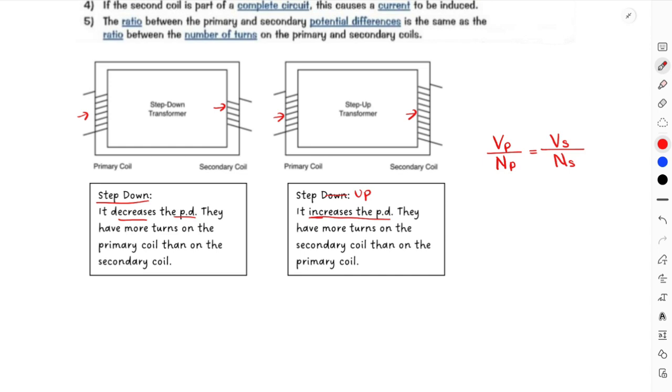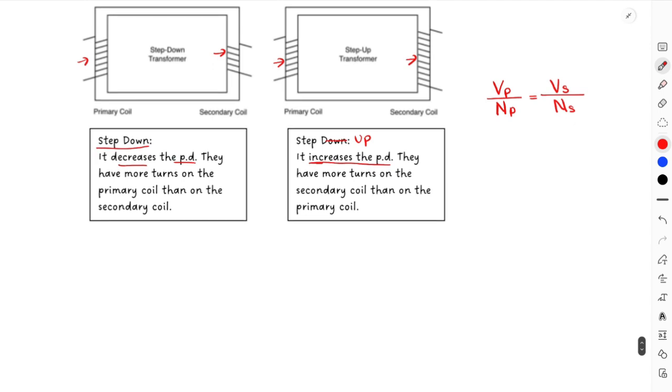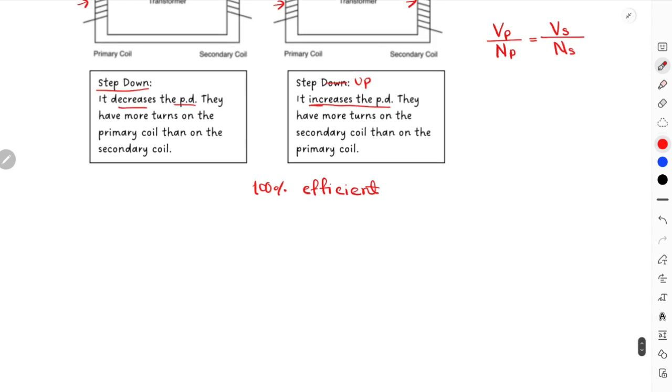Then there is another assumption for transformers: they are 100% efficient. If they are 100% efficient, that means there will be no power loss, right? Power is conserved.